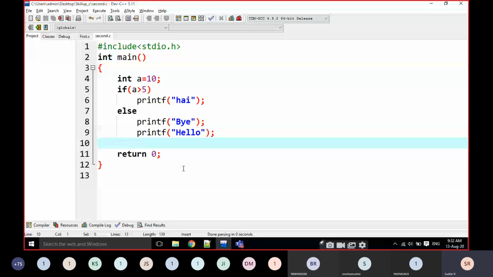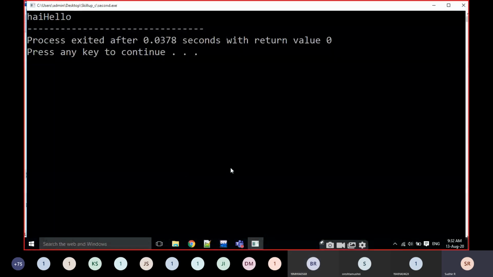I want some common sense from you. Only hi? After else, printf belongs only to the else statement. Hello also printed, sir? Hi and hello is the output.